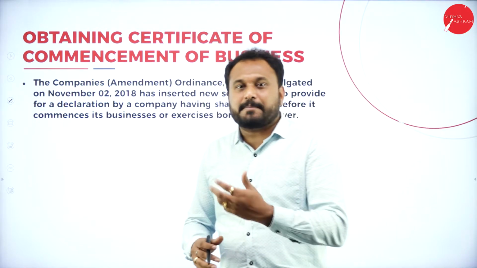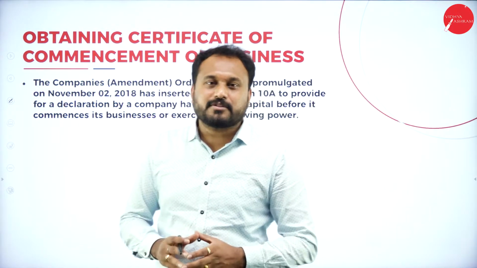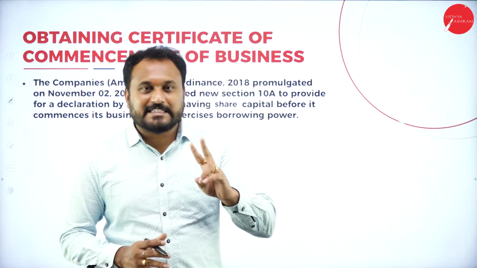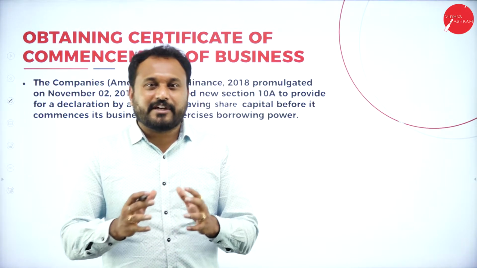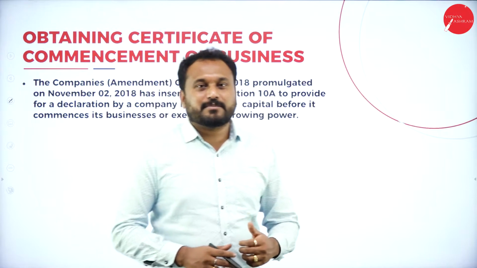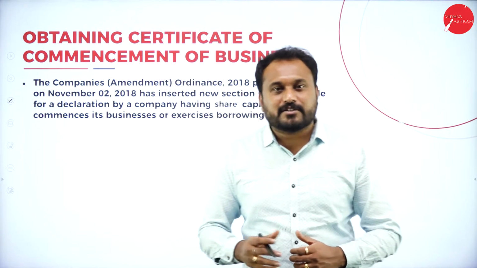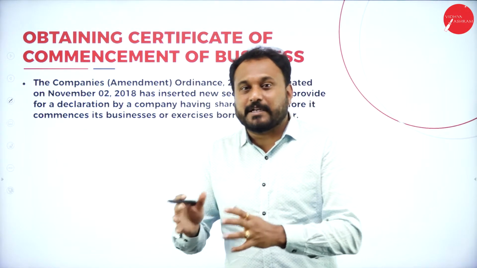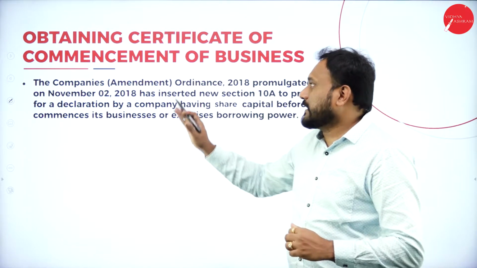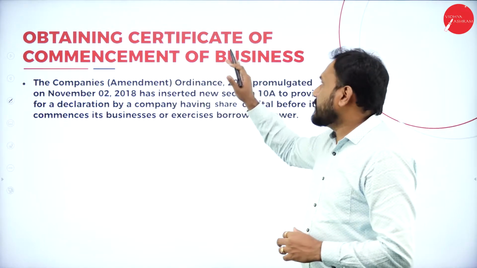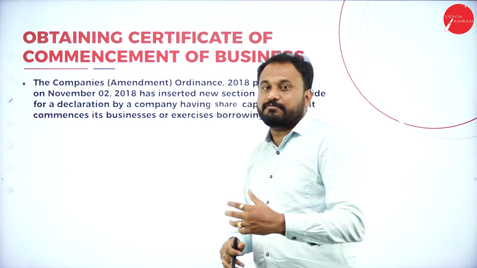Now to form a public company, you are supposed to go with two certificates, that is, one is Certificate of Incorporation, as well as one more certificate, that is called Certificate of Commencement. Now we'll go with how to obtain a Certificate of Commencement of Business.